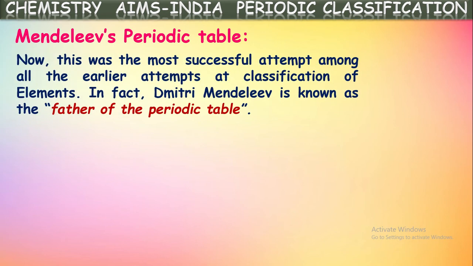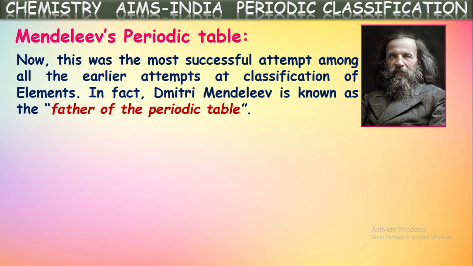Mendeleev's classification. Now, this was the most successful attempt among all the earlier attempts at the classification of elements. In fact, Dmitri Mendeleev is known as the father of the periodic table, because earlier to him, many scientists tried to classify the elements into different groups.